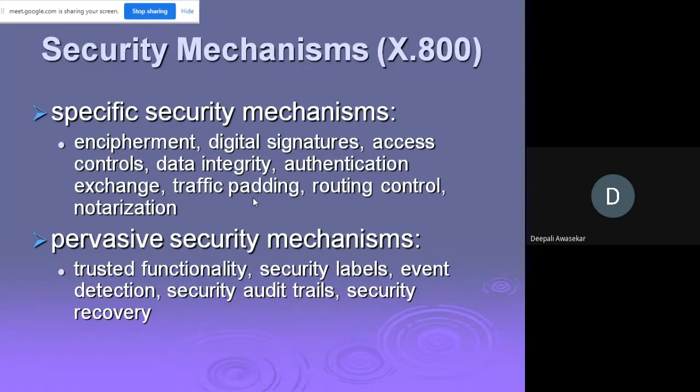Even in WhatsApp, when you are sending messages, they are encrypted. So what does this mean here? The data is made into a form that is not intelligible and cannot be read by a normal user, and in order to retrieve or read it, you need to know the algorithm. Okay, that is the first category which falls into the specific security mechanisms. The second is digital signature.